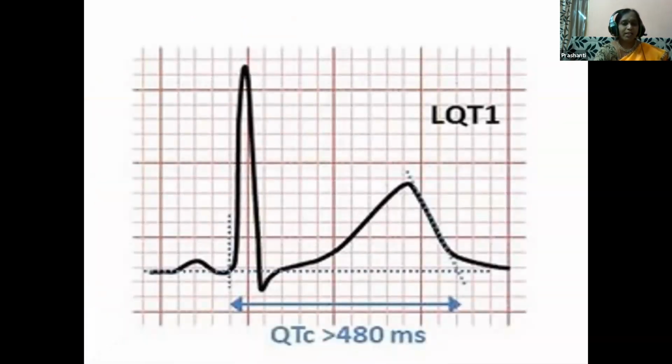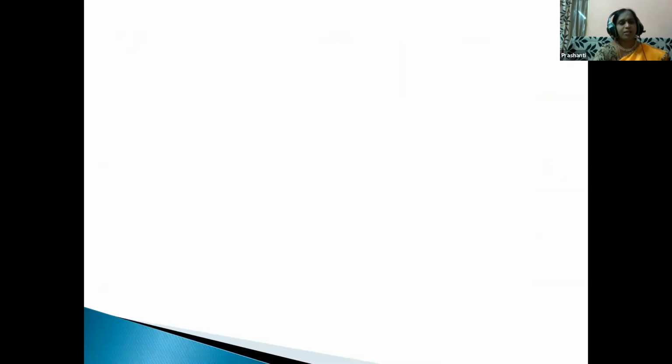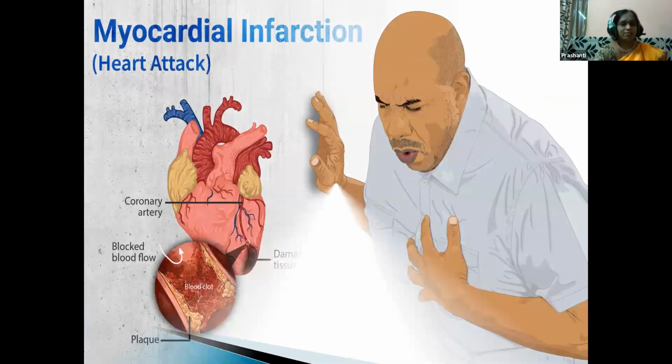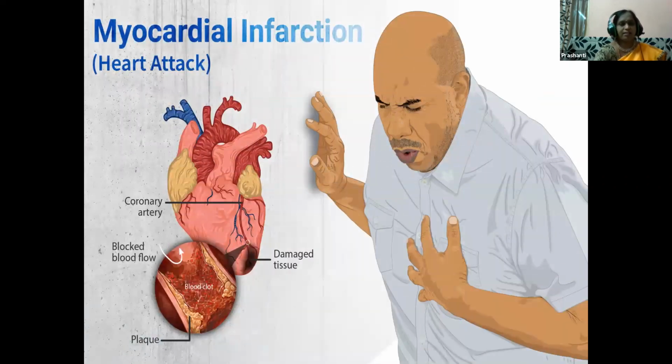And when you see the QT interval period, if it is prolonged, it indicates myocardial infarction or hypothyroidism. Have you ever heard of these diseases, children? Just see this picture. This is myocardial infarction, that is heart attack.